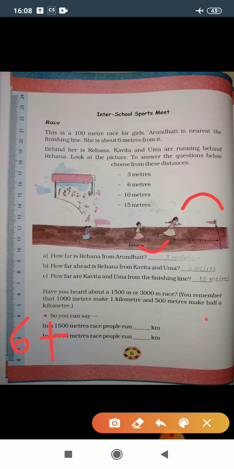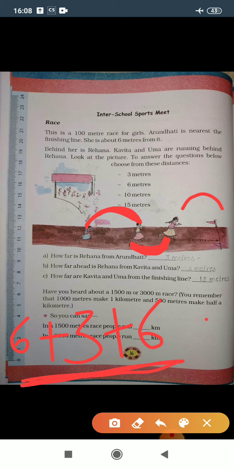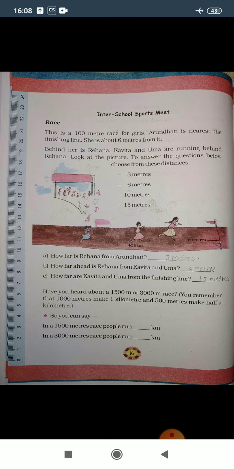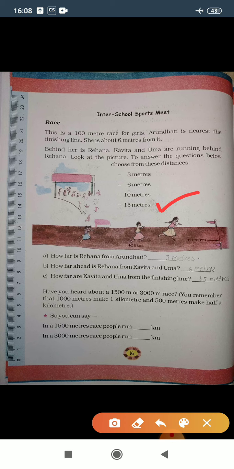Then the distance between Rehana and Arundhati is 3 meters, and between Uma and Rehana the distance is 6 meters. So we need to add these three distances to get the total distance of Kavita and Uma from the finishing line. So 6 plus 3 gives you 9, 9 plus 6 gives you 15. So ultimately 15 meters is your answer.